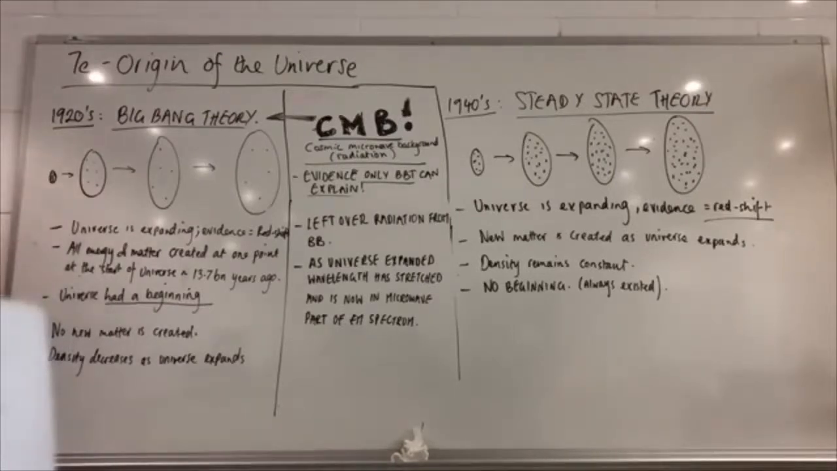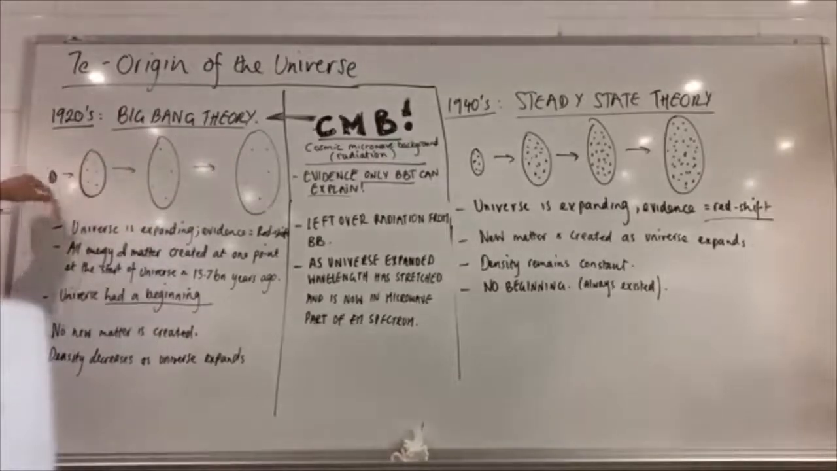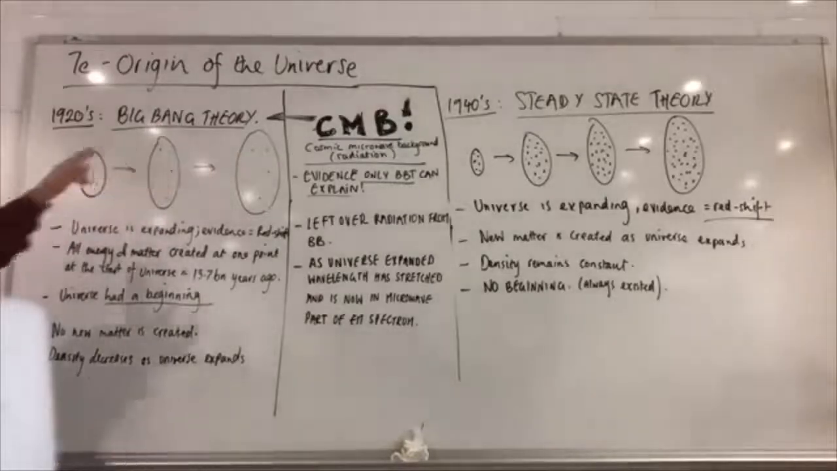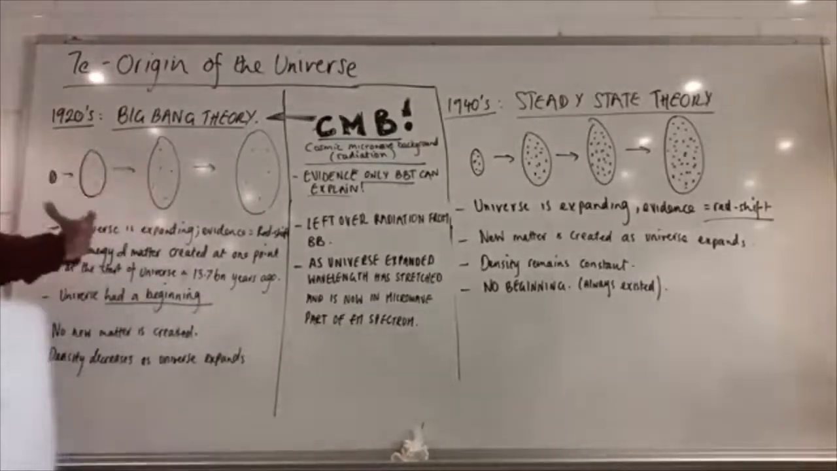No new matter is created. We've said that: everything that we have was created at the start. There's no more. So even though it's changed and evolved as the universe, space itself, expands, whatever we had at the start has to fill the space. So there's no new matter being created from the expansion of the universe. It's just moving away from itself.